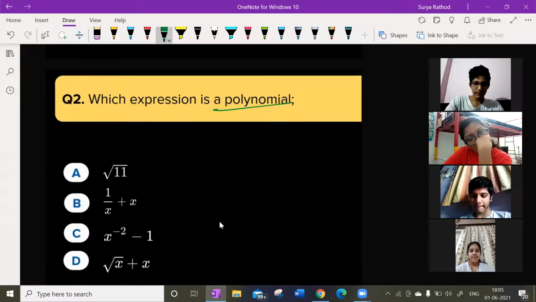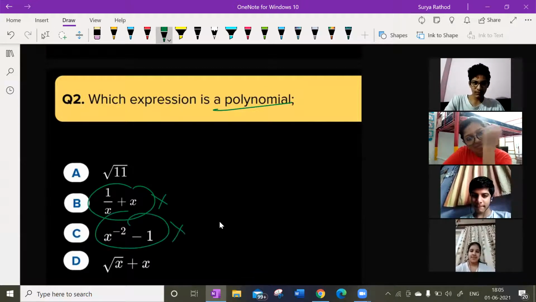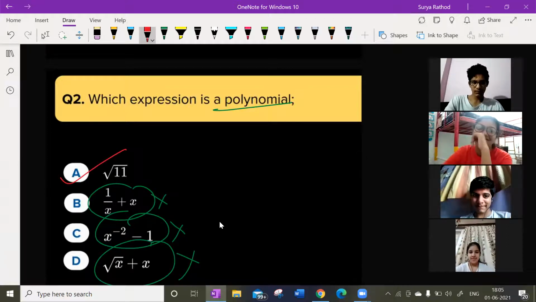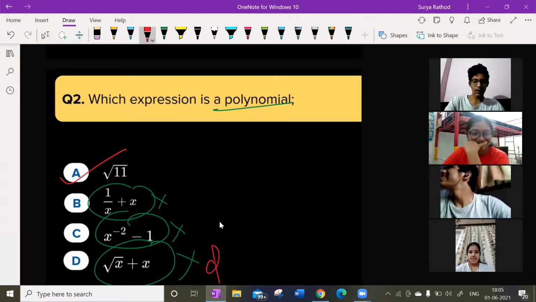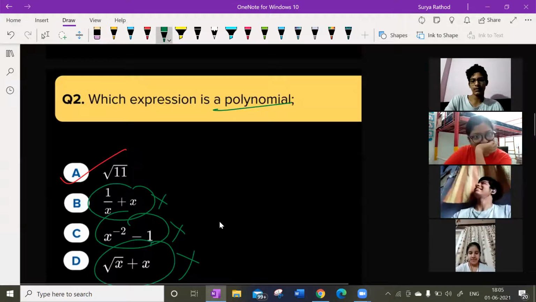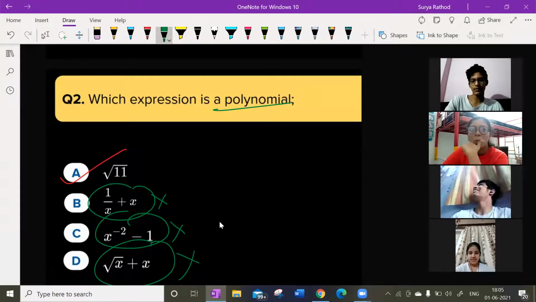Which expression is a polynomial? अरे यार ये कैसा पॉलिनोमियल हो सकता है? Obviously option A is correct. Amrut is saying D. Anjali is saying B. Sir, how can option A be a polynomial, sir? Wait, man. Let me explain how. Look at this here. Option A is a polynomial.